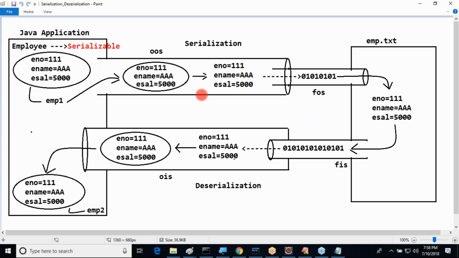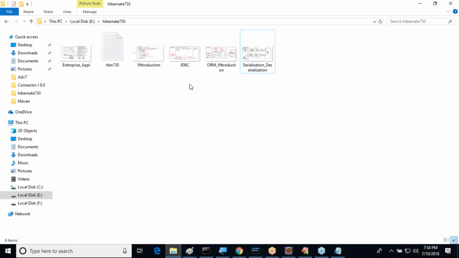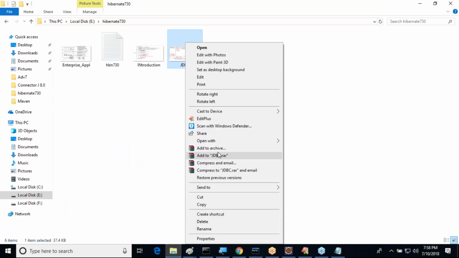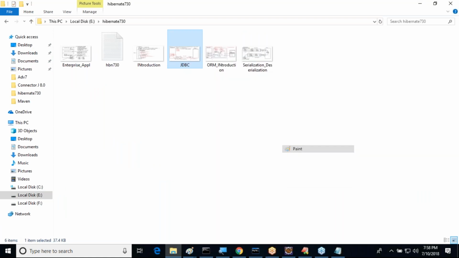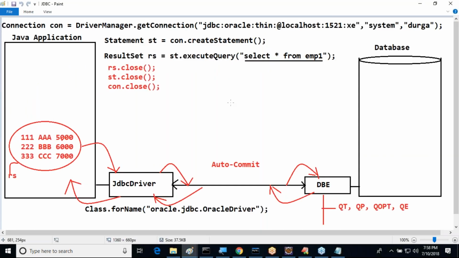Because of this reason, we must go for the next alternative. What is that next alternative? The next alternative is JDBC. How can we say JDBC is a persistence mechanism for our applications? Understand it clearly. In case of JDBC, the steps are very clear. If you want to prepare any JDBC application, we have to follow 5 steps. What are the 5 steps we have to follow?